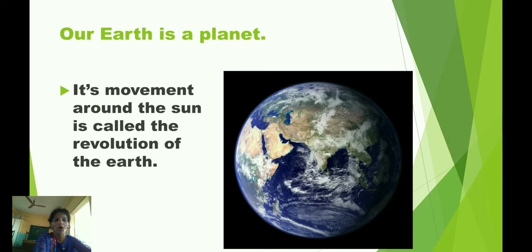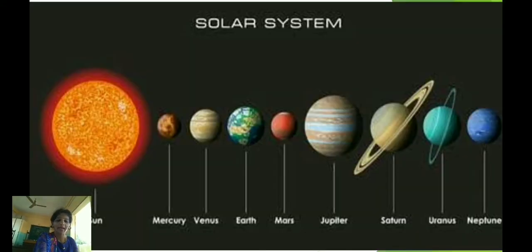You can see all these planets and the sun in this picture. Every planet in the solar system revolves around the sun along a specific path. This path is known as the planet's orbit. The sun, which is a star, and the planets that revolve around it are together called the solar system.